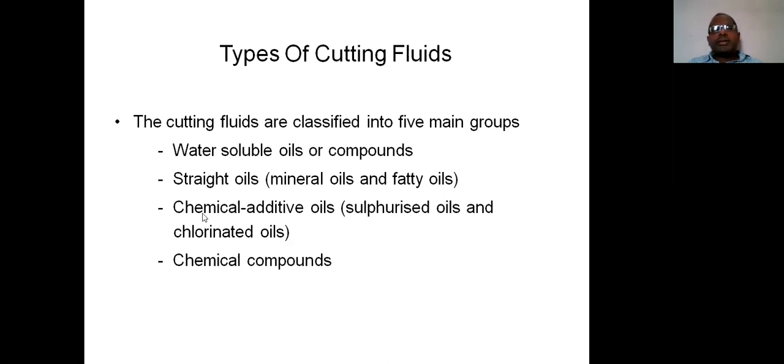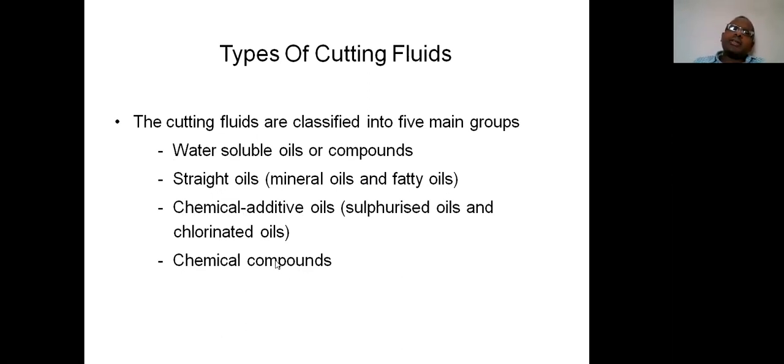So that means the heat carrying capacity is very high as compared with the remaining three categories. At the same time, the cost required for this particular cutting fluid is also high. So that's why, these chemical compounds in general may be used to prepare either chemical additive oils or water soluble oils. Understand?